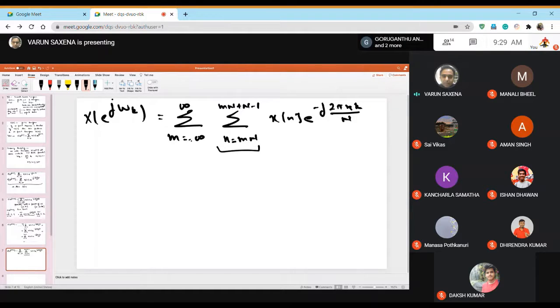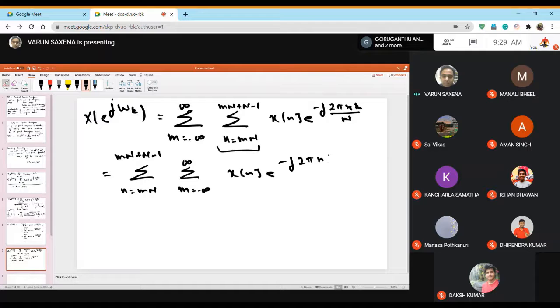Now there are two summations, one in m and one in n, so we can interchange them. We can write it as the sum over n from mN to mN plus N minus 1, and the summation over m from minus infinity to plus infinity of x[n] e to the power minus j, and so on.